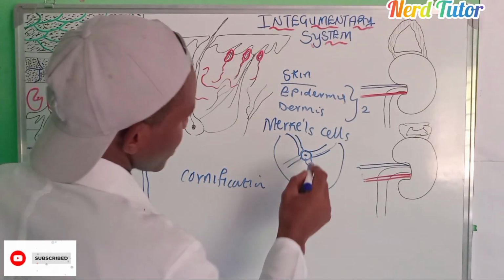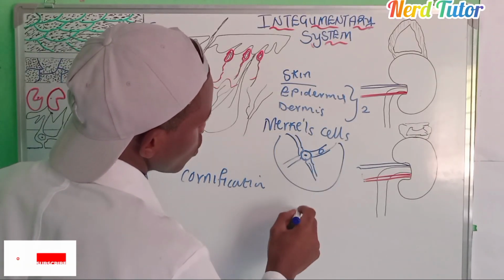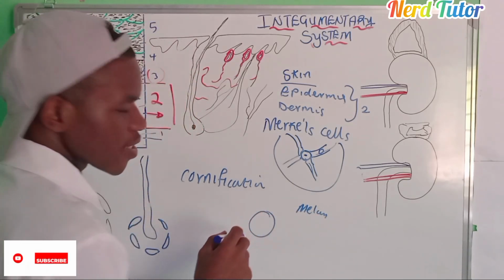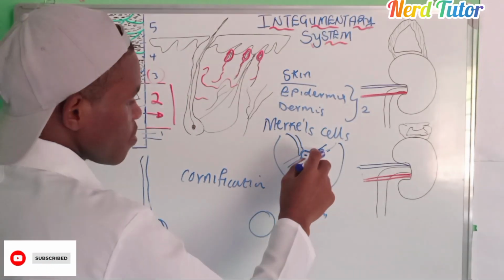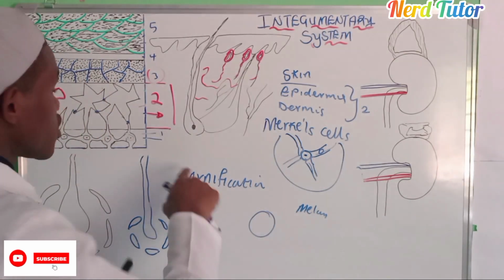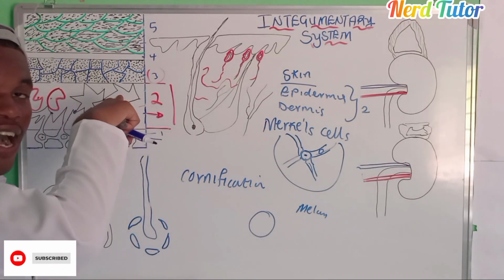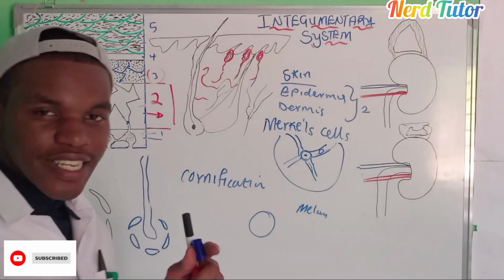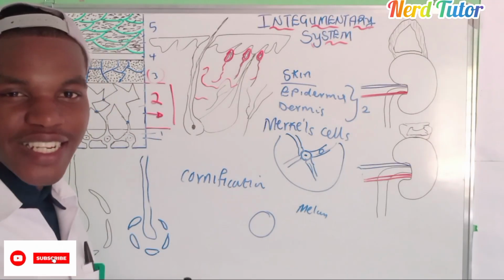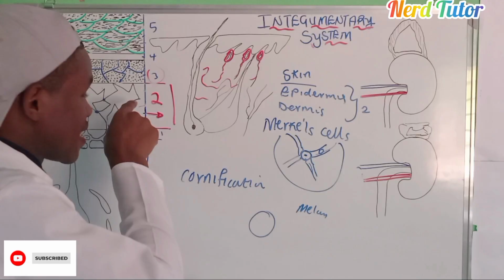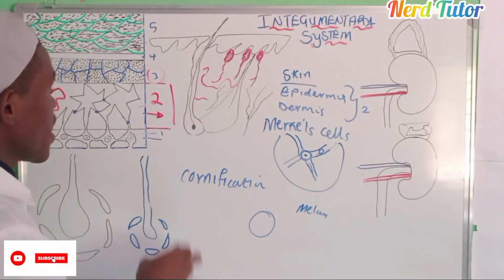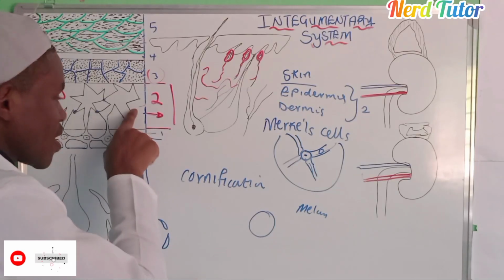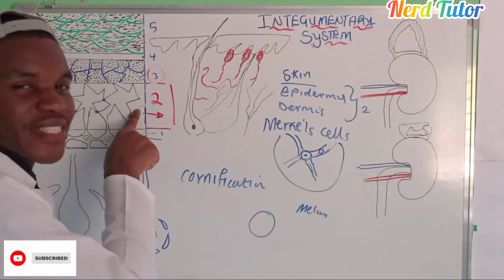So what will be passing here are what we call melanosomes. So melanosomes are vesicle-like structures. So these guys will be carrying melanin inside, and they'll be transporting them to what? To these same cells which look as if maybe they are weird, they are pointed, they are having spines. Yeah. So because of the structure of these cells, that is where the name of this stratum came from. This stratum is stratum spinosum.